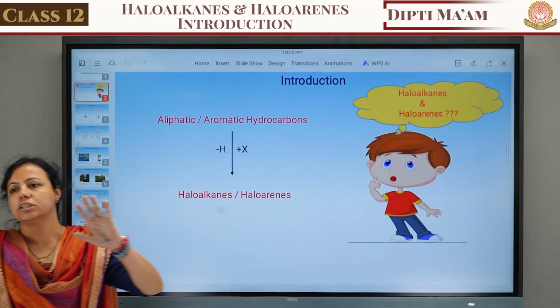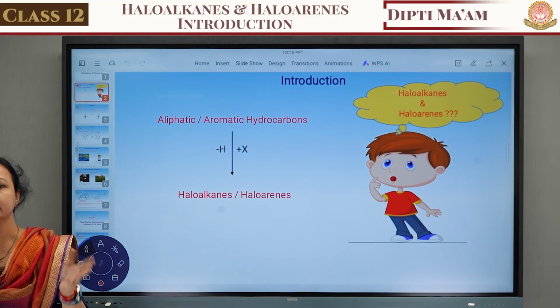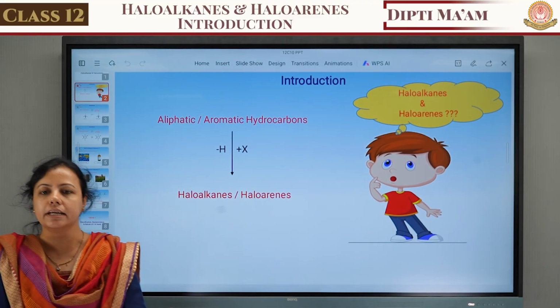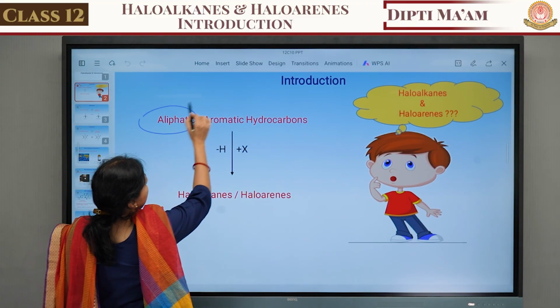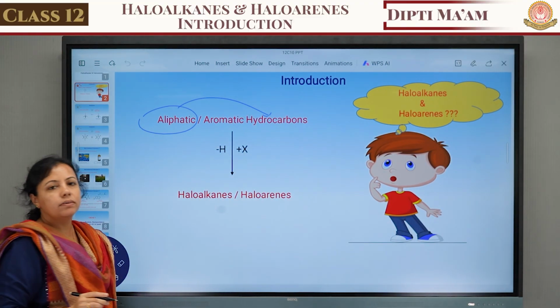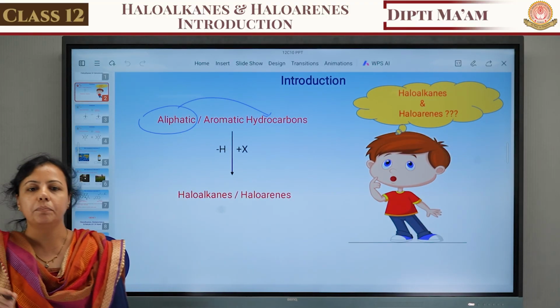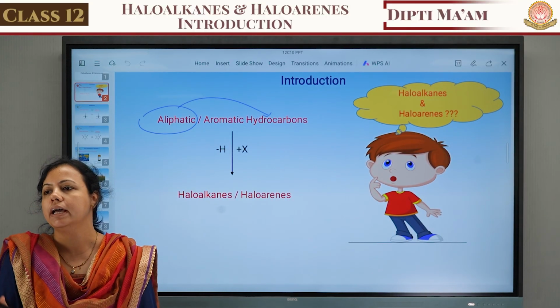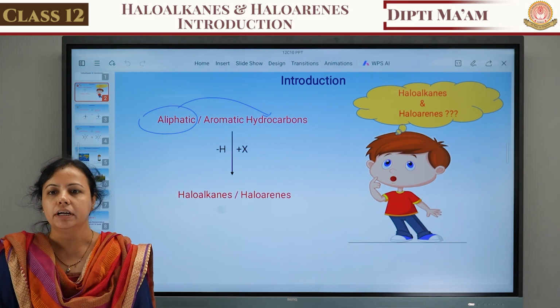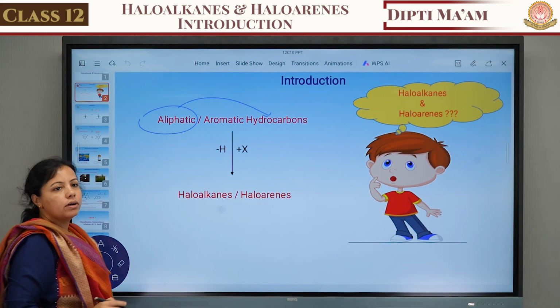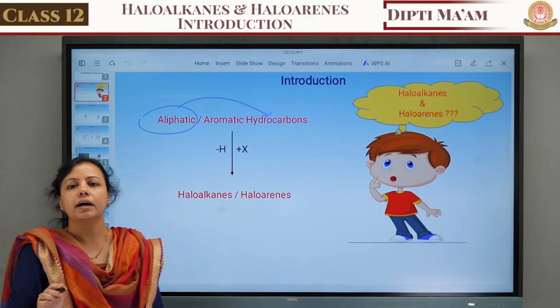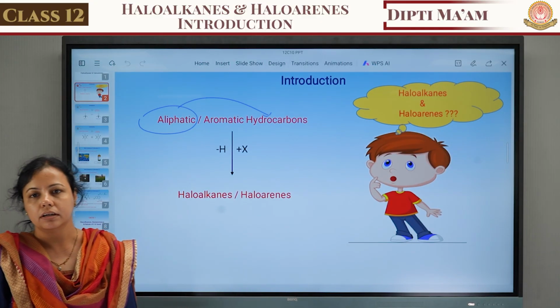Halo means halogen compound. Alkane means carbon-carbon single bond. So if any aliphatic hydrocarbon, what is the meaning of hydrocarbon? The compound which is formed with the help of hydrogen and carbon is known as a hydrocarbon. What is the meaning of aliphatic hydrocarbon? Aliphatic hydrocarbon means without a benzene ring.